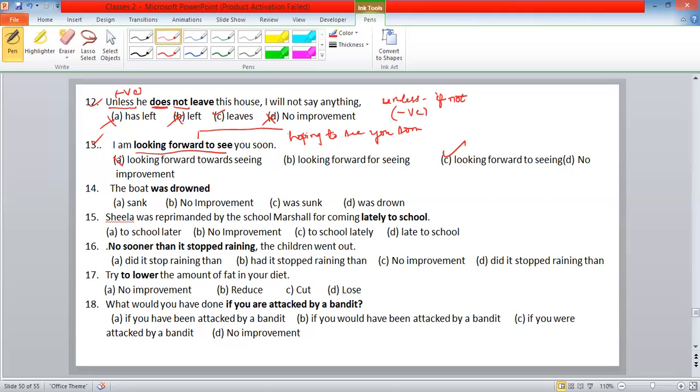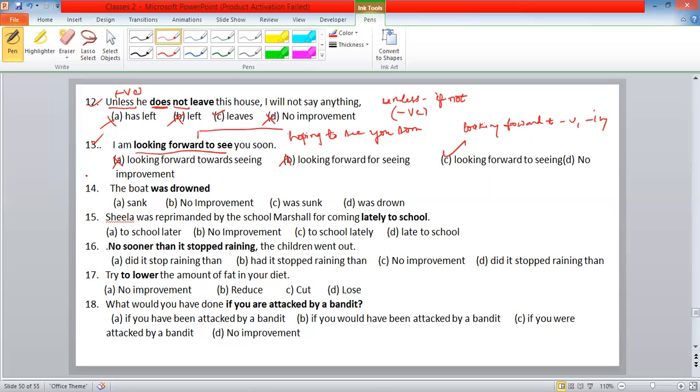Looking forward towards is wrong. Looking forward for seeing is wrong. Looking forward to seeing: we have to use a gerund, V1 plus ing form. Actually, this phrase is used for writing letters. At the end of the letter we write it, and the meaning is hoping to see you again, hoping to see you soon.